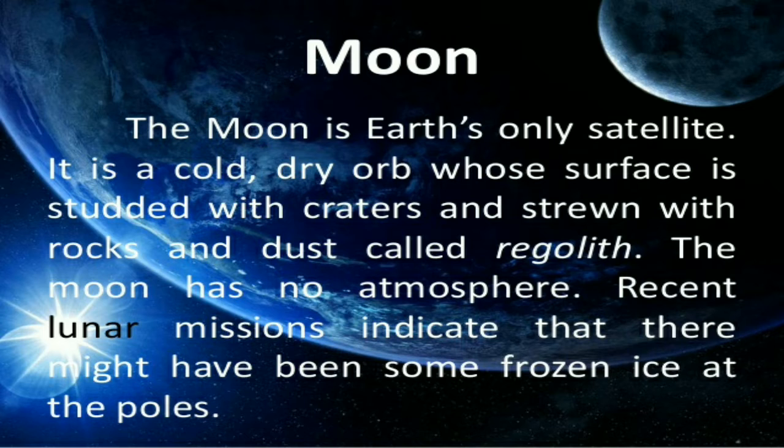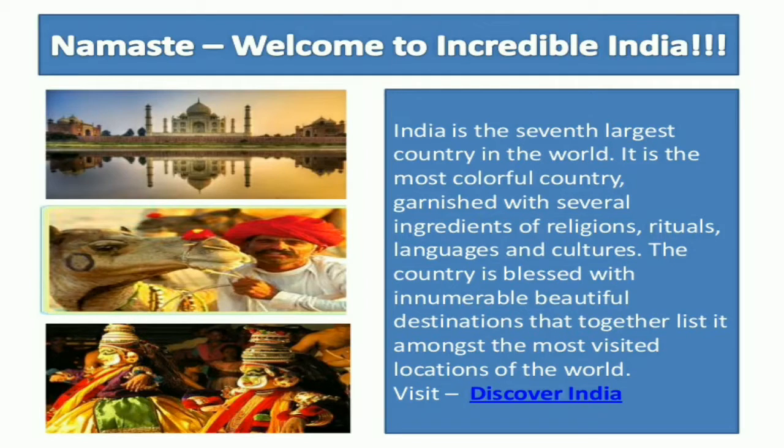So, now we are going to learn the next slide, and it's India. Here we can see India is the seventh largest country in the world. India is the most colorful country.